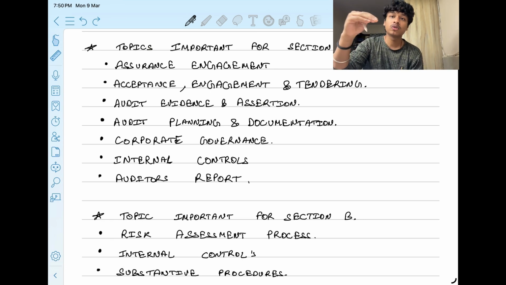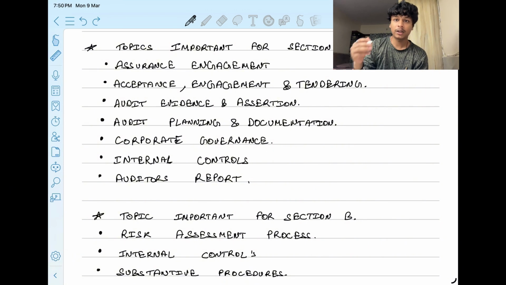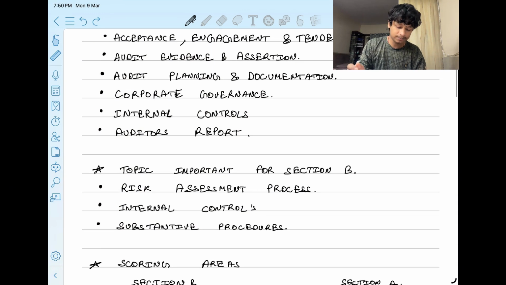For section A, it is MCQs, and it is really tough to score marks in section A in the AA paper. You have to study the subject thoroughly so that you can answer section A accordingly, because the MCQs will be theory based and you need to know the theory to answer them. The number one thing to keep in mind while studying is to study in detail so that you do not miss anything which can be asked in MCQs.